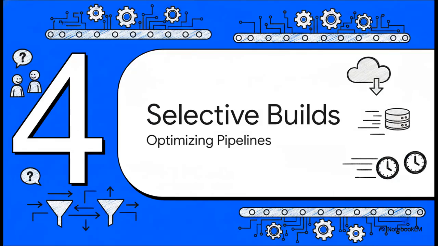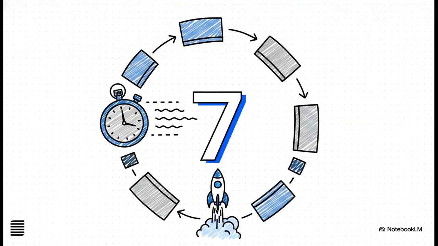Let's move to part 4. Optimizing with selective builds. We've talked about traffic control, now let's talk about the assembly line itself. How do they ensure developers aren't wasting their days waiting for massive pipelines to finish? 7 minutes. This is a genuinely striking anecdote.